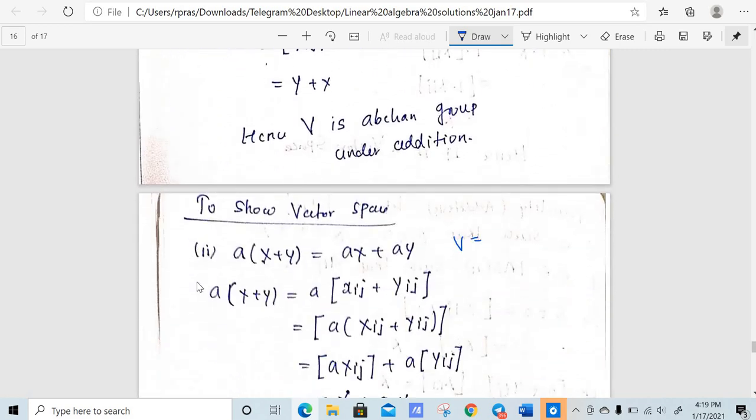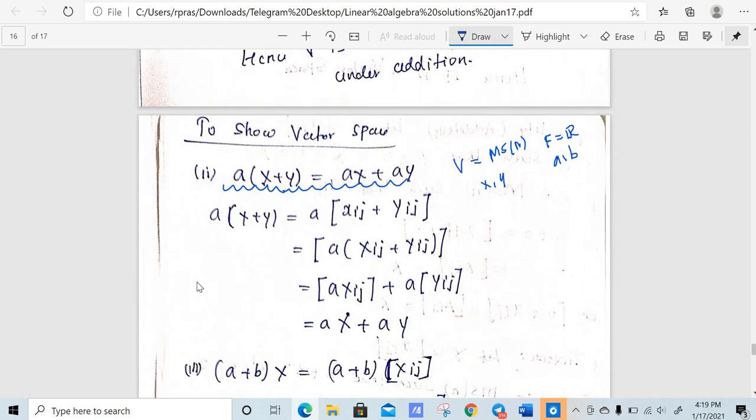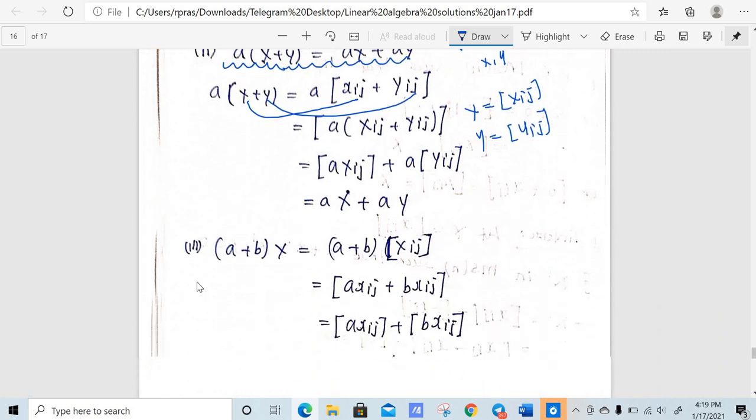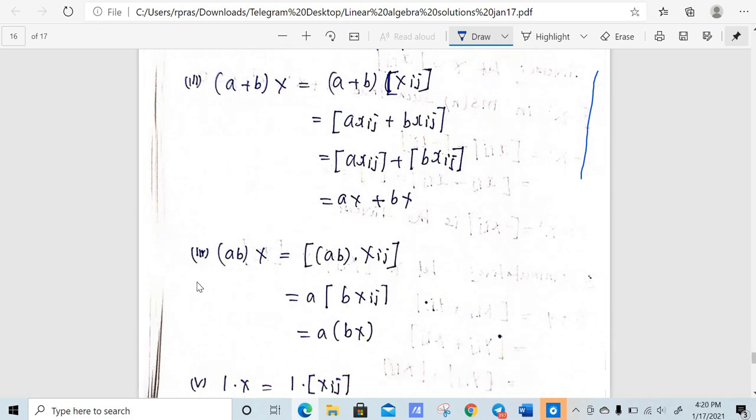So what is B? B is the set of all magic squares of order n, and F is equal to R. I'm just taking x, y from here, and a, b from here. So I'm just verifying the first condition, a into x plus y is equal to ax plus ay. Again it's very elementary. Instead of x you write xij, y to be yij, because x is in the magic squares. So x will be of the form xij, y will be of the form yij, right? So just add up those. You will get all four conditions verified, right?